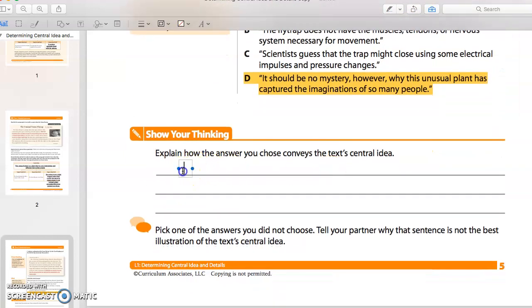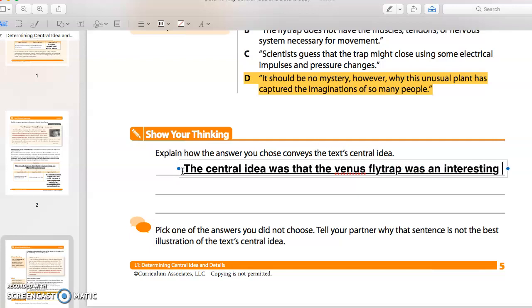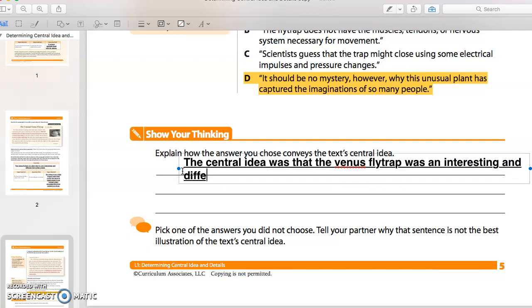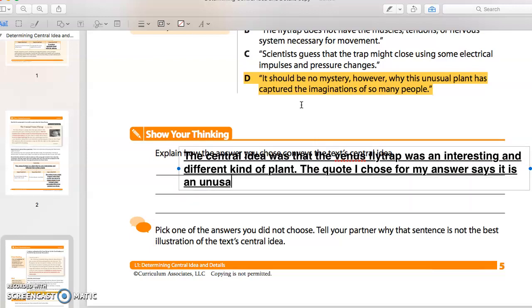Okay. Explain how the answer you chose conveys the central idea. So basically, the central idea was that the Venus flytrap was an interesting and different kind of plant. The quote I chose for my answer says, it is an unusual plant.